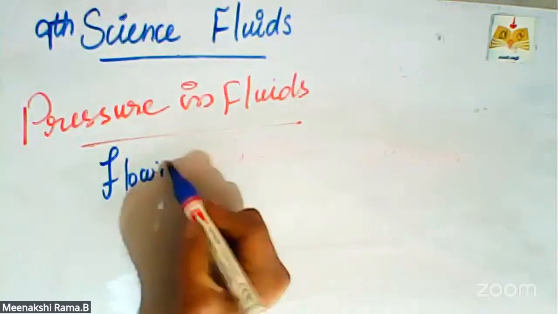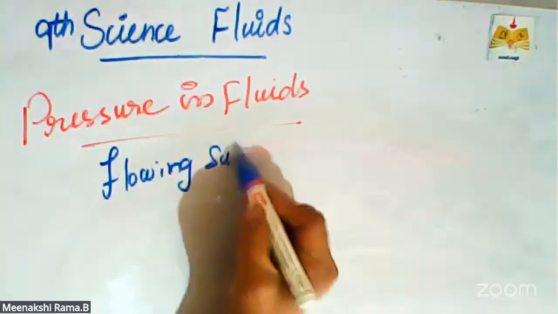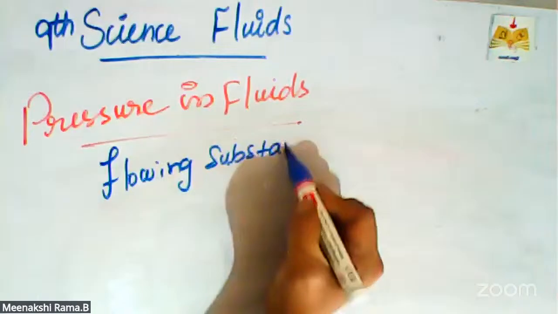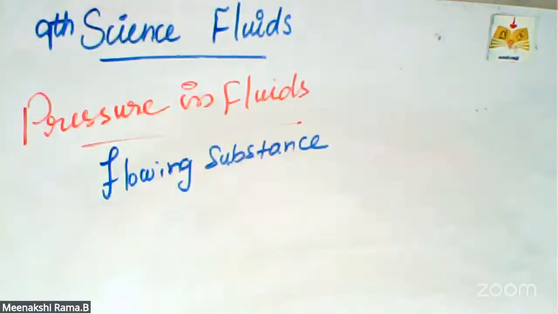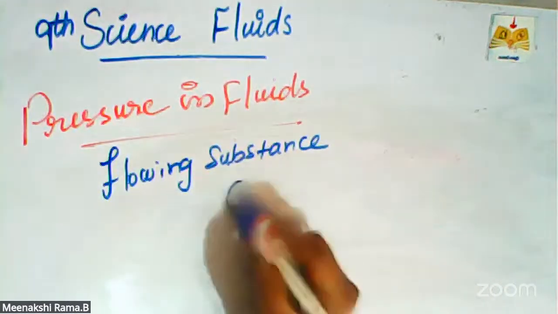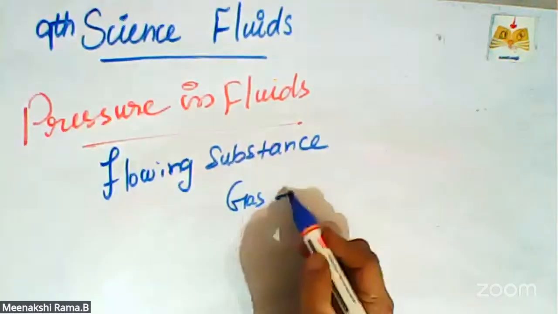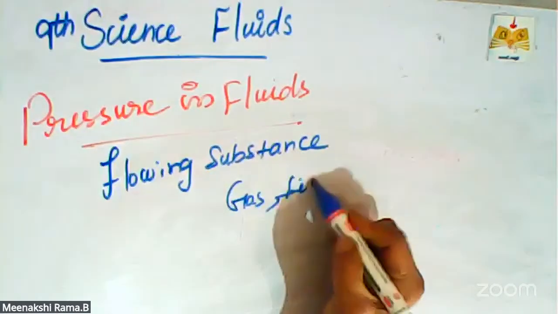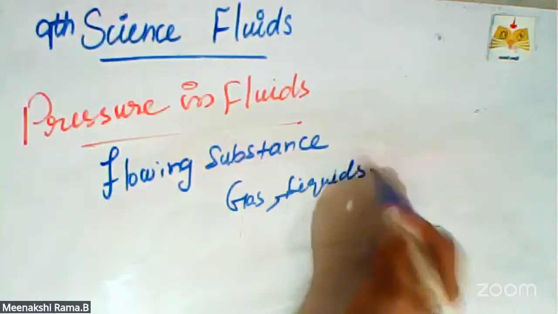Flowing means moving substances. Examples are different kinds of oil, water, kerosene, petrol, and diesel. These are all fluids, all flowing substances, both liquids and gases.